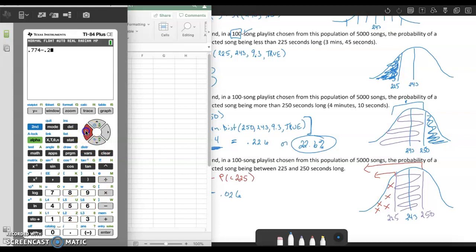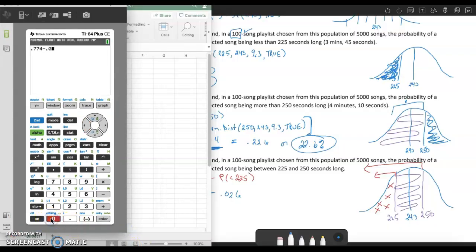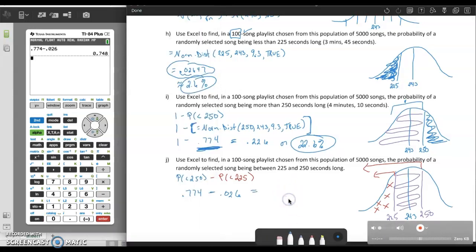Oops. Real life problems happening. There we go. So about 0.784. I'm sorry, it's 0.748. Or 74.8%.